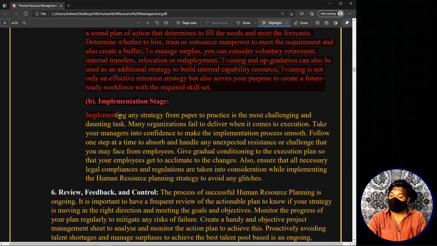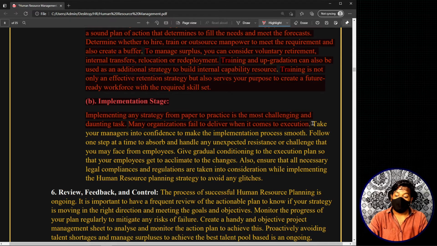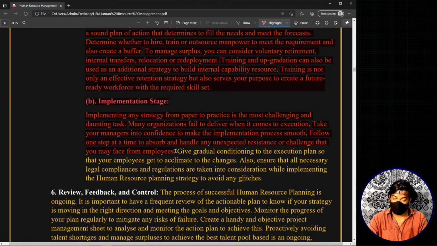Implementing any strategy from paper to practice is the most challenging and daunting task, right? Many organizations fail to deliver when it comes to execution. Take your managers into confidence to make the implementation process smooth. Here we are telling that, okay, take your manager support also. Now, follow one step at a time to absorb and handle any unexpected resistance or challenge that you may face from employees. That means go slow, go step by step. There is no need to rush. You can take support from your top managers, top management, and all these things, right?